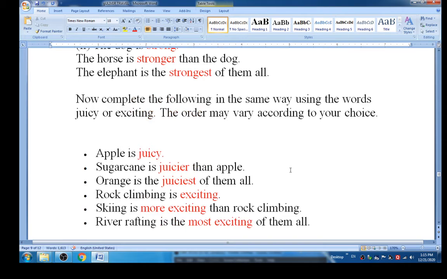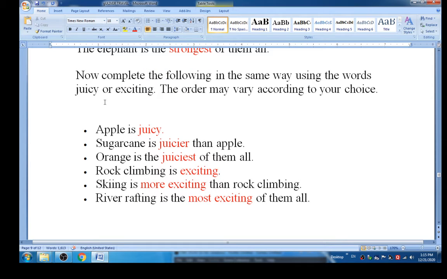Now complete the following in the same way using the words juicy or exciting. The order may vary according to your choice. So apple is juicy, sugar cane is juicier than apple, and orange is the juiciest of them all. And exciting, look at that. Rock climbing is exciting, skiing is more exciting than rock climbing, and river rafting is the most exciting of them all.